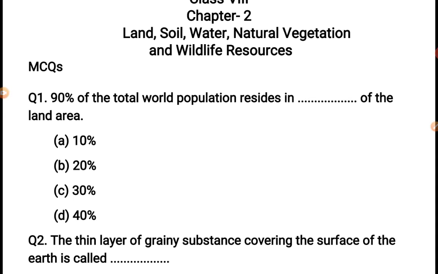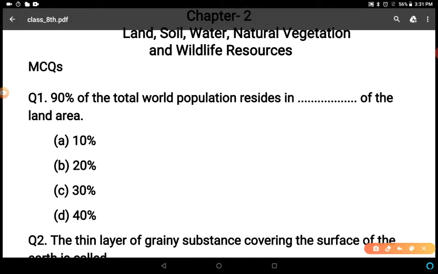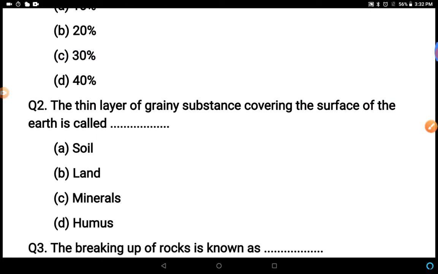90% of the total world population resides in blank of the land area. How much area? 10%, 20%, 30%, 40%. So the correct answer is 30%. 30% is the correct answer. Come to the next question.